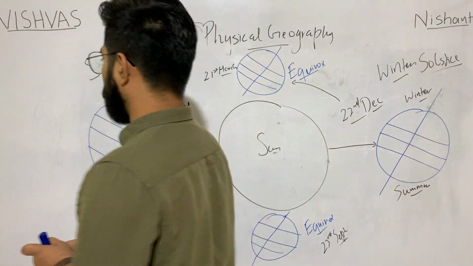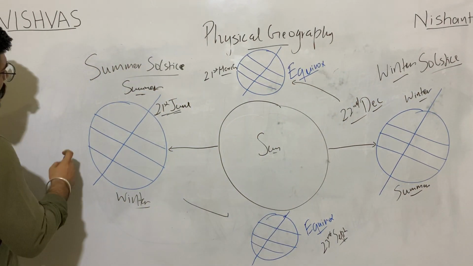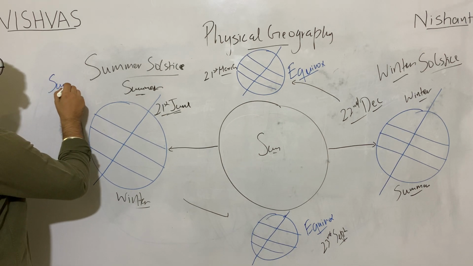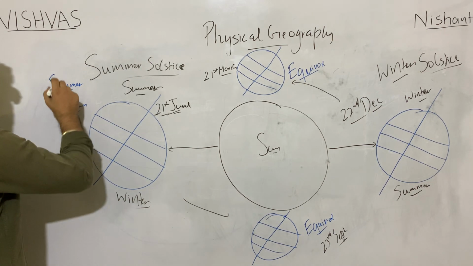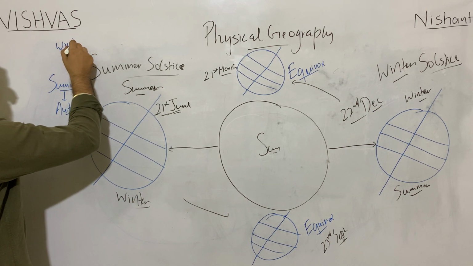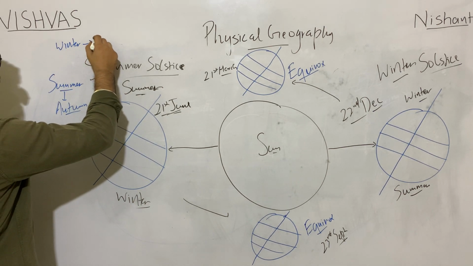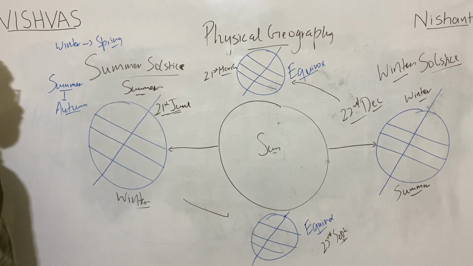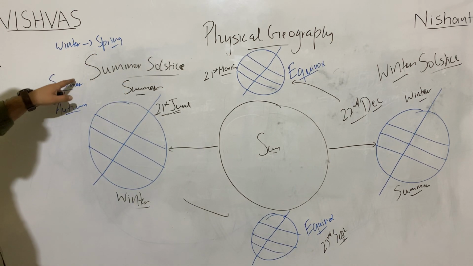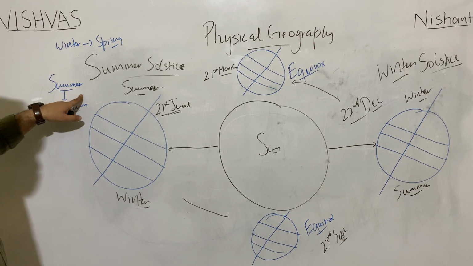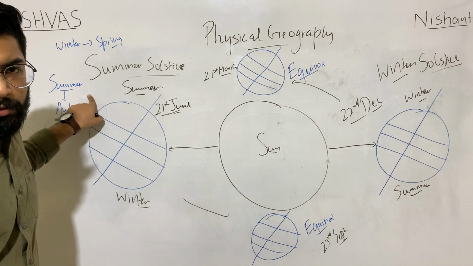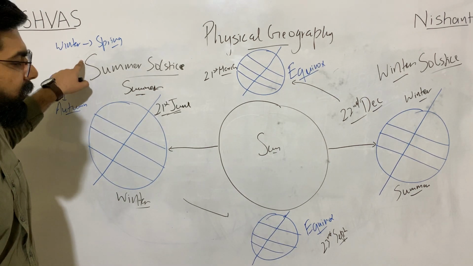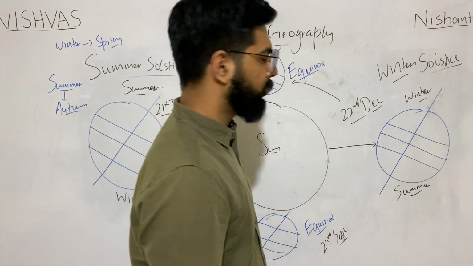You have to remember one thing: after summer, the earth observes autumn, and after winter, the earth observes spring. This is not correct as per India's perspective, because India observes monsoon. Okay? This is as per the whole earth.